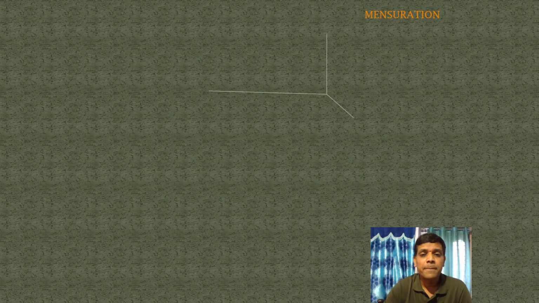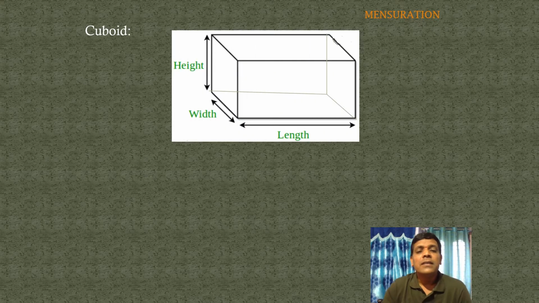Coming to the next point. First one, cuboid. Do you know the cuboid shape? It contains length, breadth or width, and height. In a cuboid, each and every face is a rectangular face. It contains 6 faces, 8 vertices, which are corners, and 12 edges. We already learned this in the previous class.